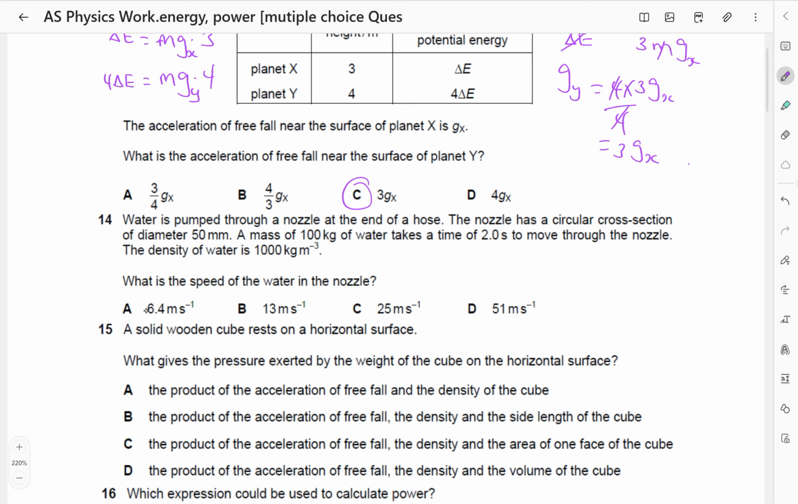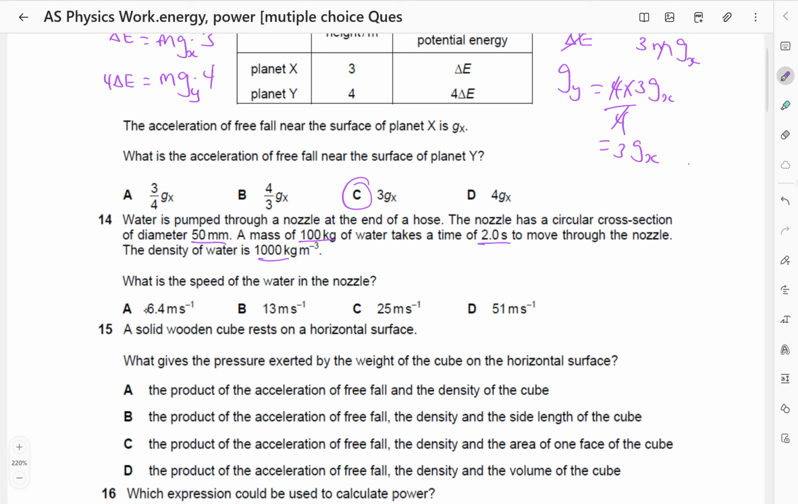Water is pumped through a nozzle at the end of a hose. The nozzle has a circular cross-section of diameter 50 millimeters. A mass of 100 kilograms of water takes time 2 seconds to move through the nozzle. Density of water is 1000 kilograms per meter cubed. What is the speed of the water in the nozzle? So we want the speed of the water in the nozzle.